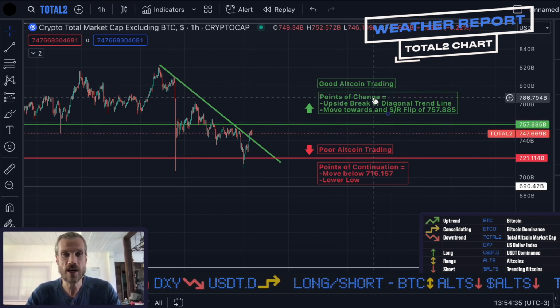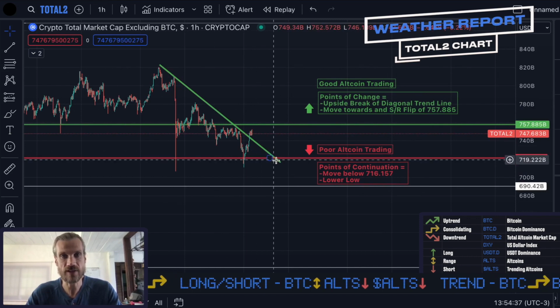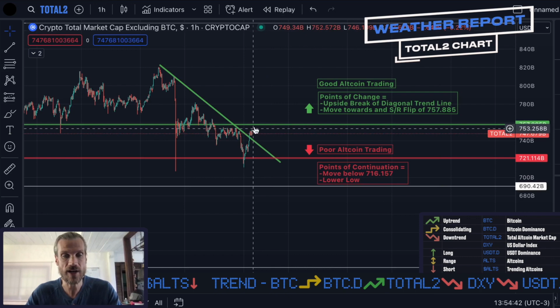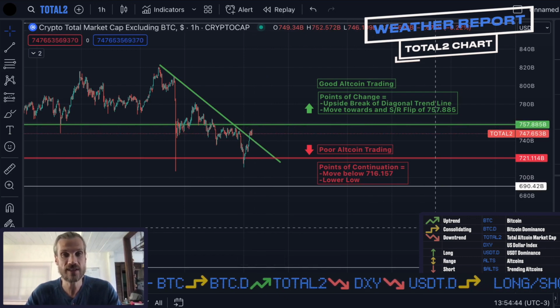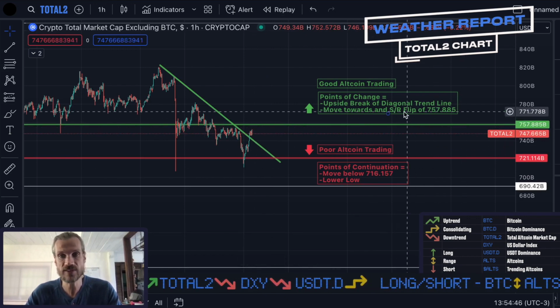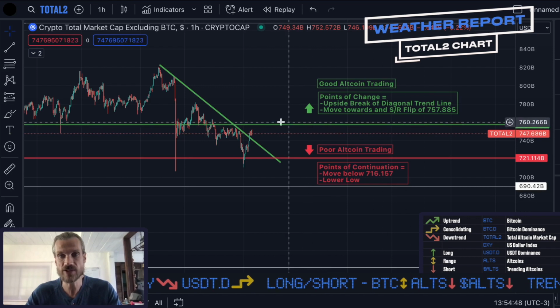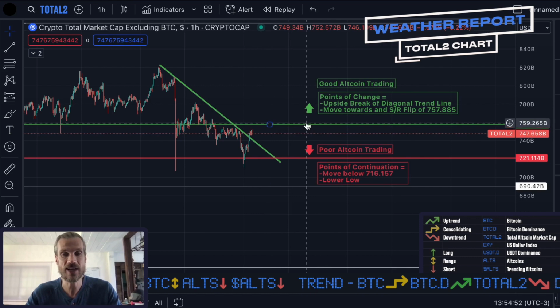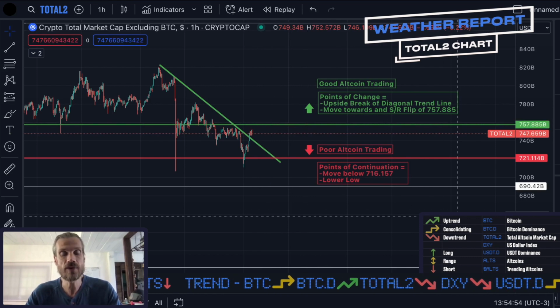These points of change are an upside break of this diagonal trend line, which is occurring at the moment, but we have yet to put in a higher high, which means we're still technically in a downtrend. So waiting for a successful SR flip of this trend line here at 757885, which would mean a higher high and a trend change, would be a good idea before entering a trade.